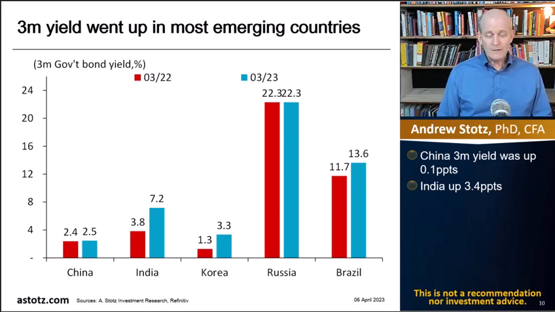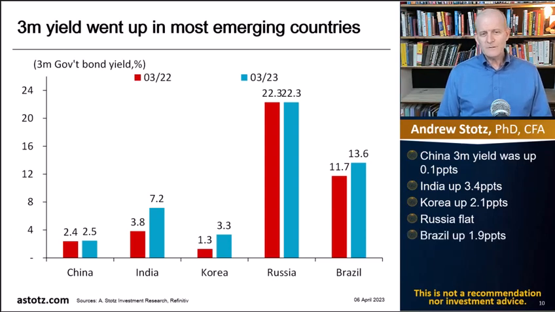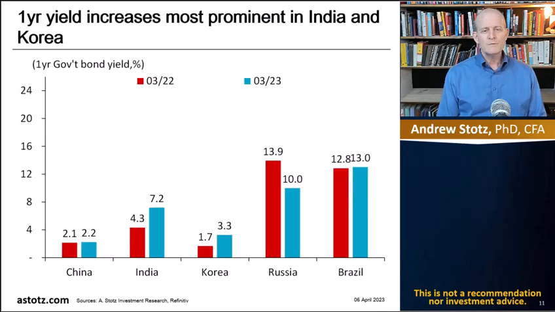Korea was very low at 1.3, and it went up by 2.1 percentage points to 3.3. Russia was flat at about 22%, and finally Brazil had a small rise in 3-month rates. The key thing is Brazil had already aggressively raised rates 12 months ago. So what we saw is a move in Brazil from 11.7 to 13.6, which is up by 1.9 percentage points. So, a very small move for Brazil on 3-month rates.